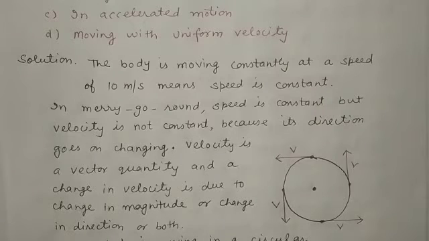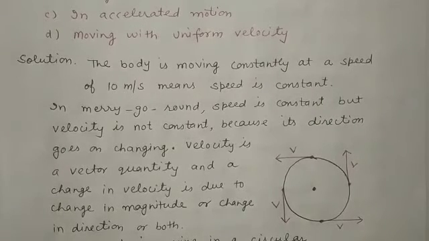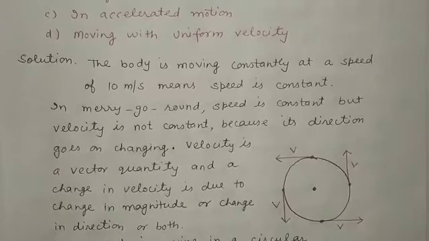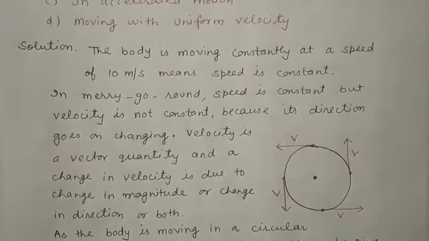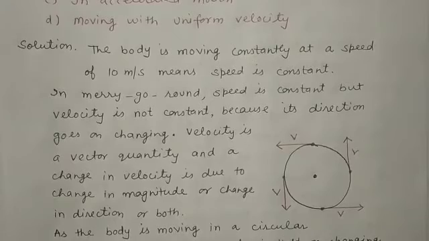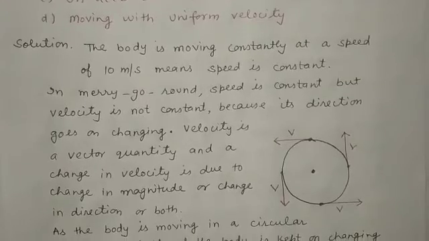Means change in velocity is either due to change in the magnitude or change in the direction, or due to the change in direction as well as the magnitude.